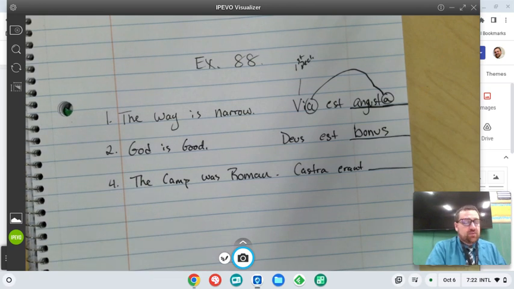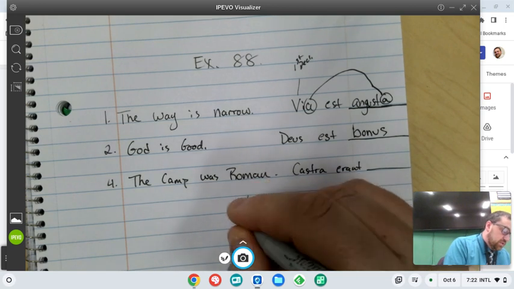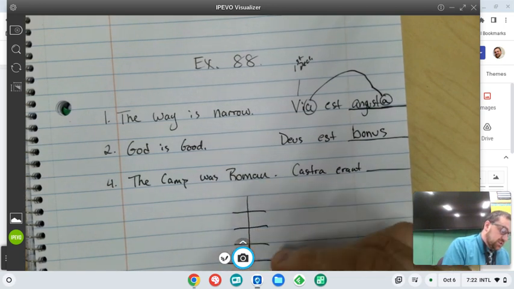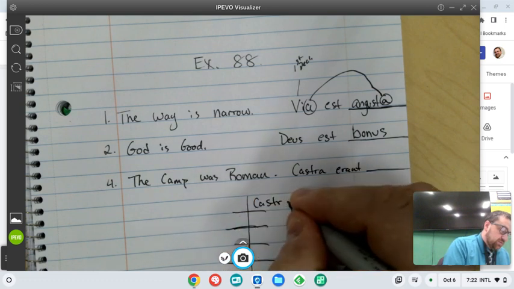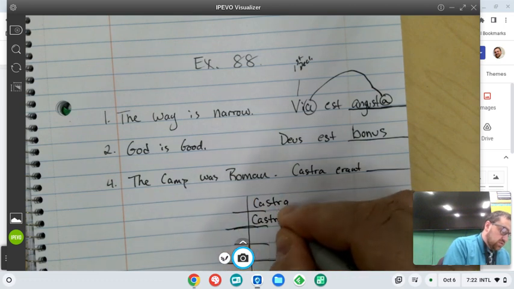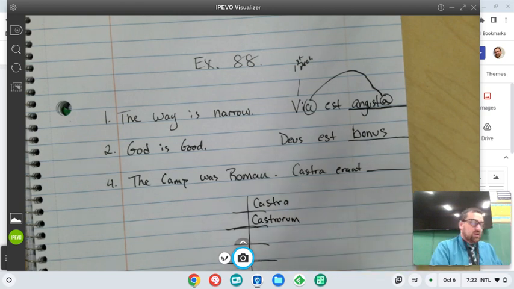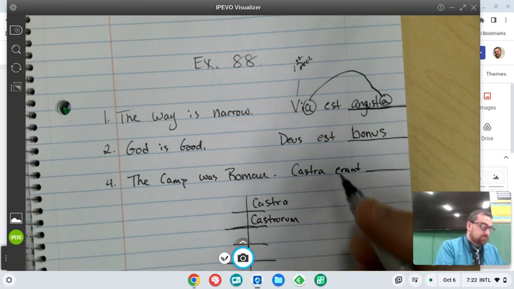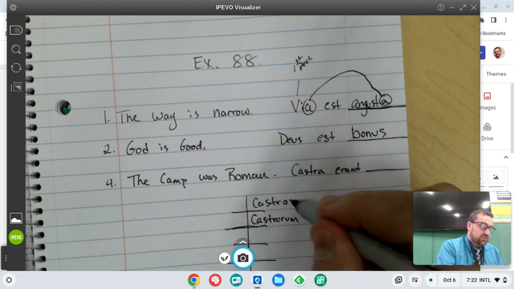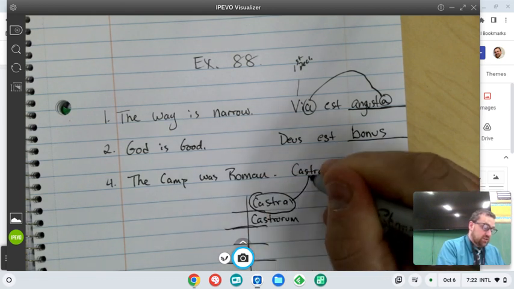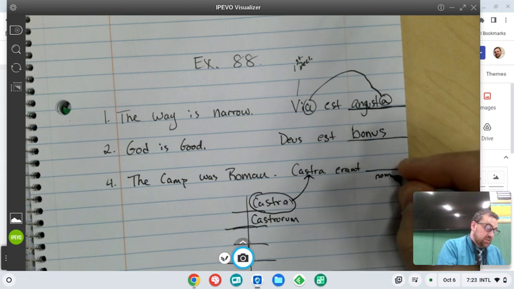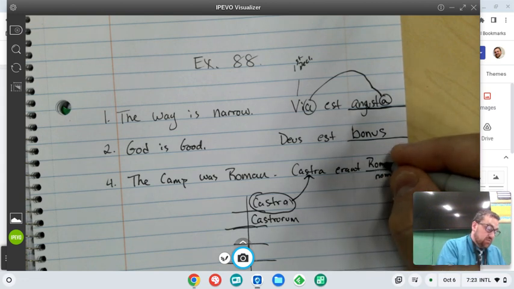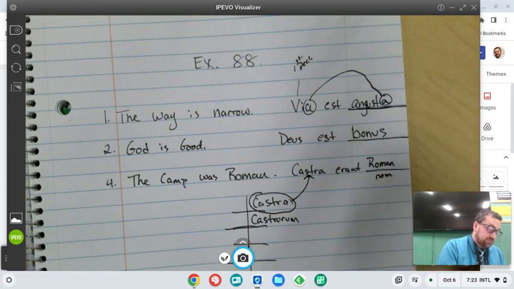Camp, the camp was Roman. So remember, camp was one of those words that had a special meaning in the plural. And what was special is that the dictionary form was castra, castrorum. It's a second declension neuter word. And so we have castra. The camp is the subject of our sentence, so we want a nominative. We want an adjective that's nominative. So Romanus, a, um is Roman.